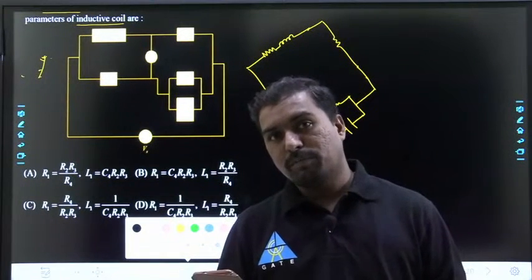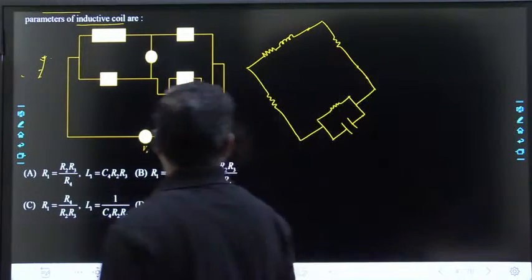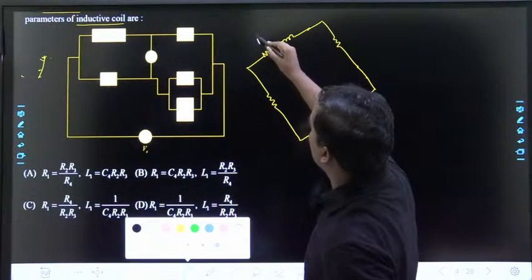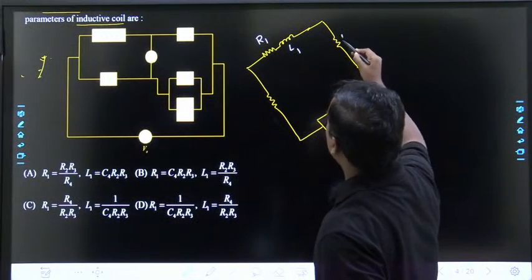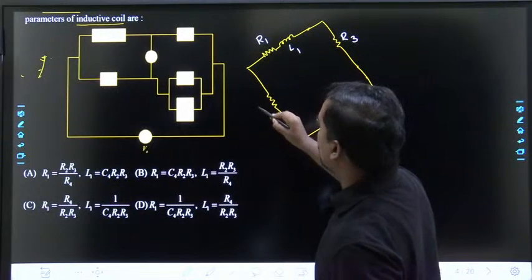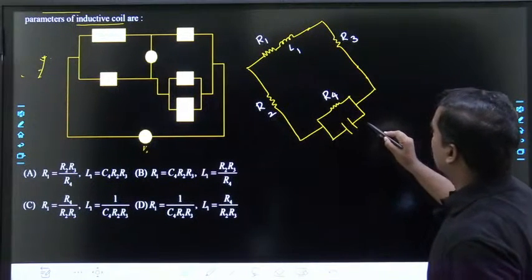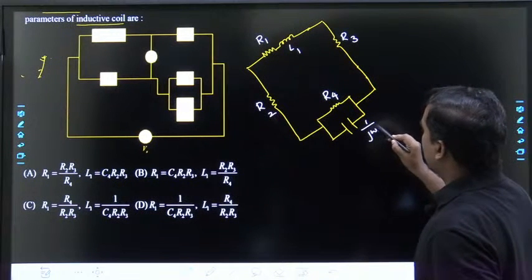So this one is R1, this is L1, this is R3, this is R2, this is R4, and this is 1 by j omega C4.